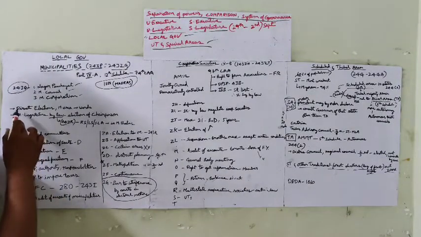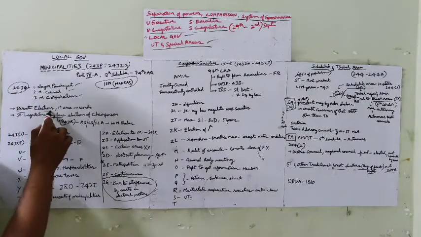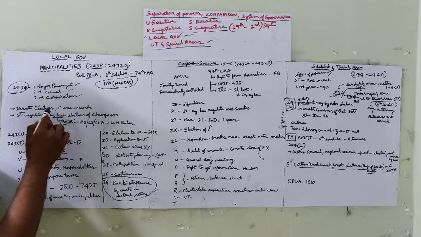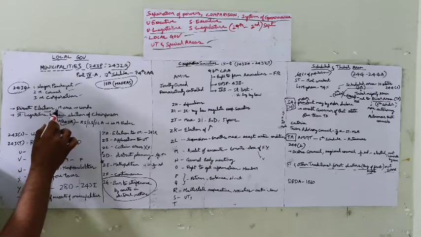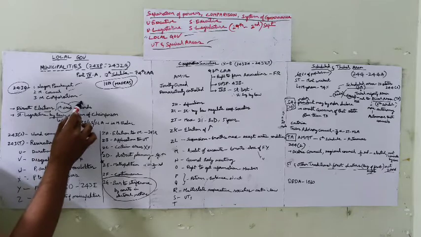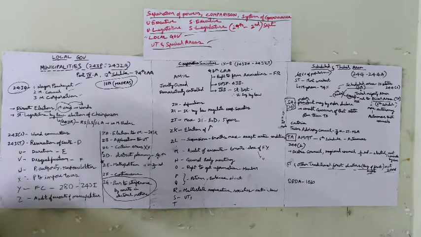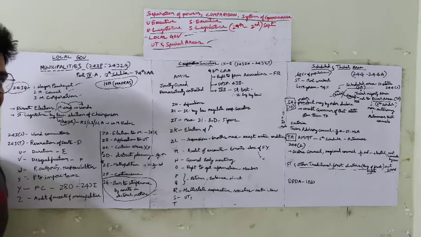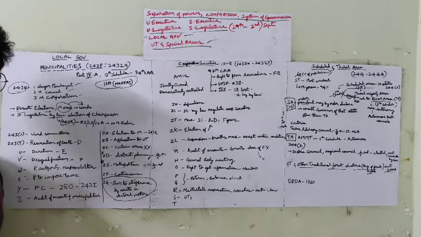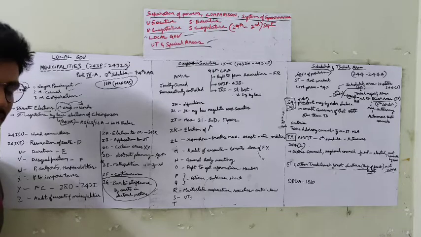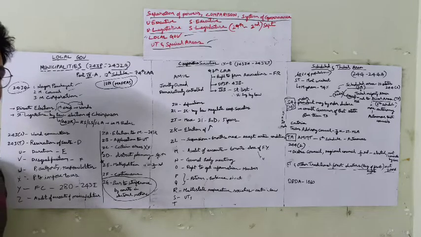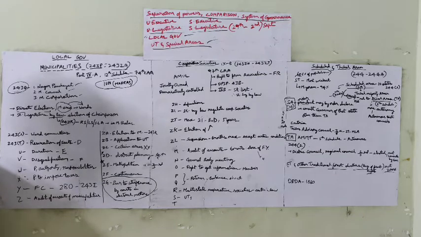So there should be direct elections for municipalities, and the municipal area is divided into wards. Many wards: one municipal area has a population of this much, and it is divided into 36 or 37 wards, each having a population of that particular size, and a councillor is elected from each ward.